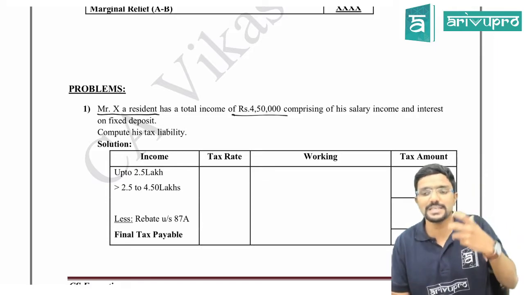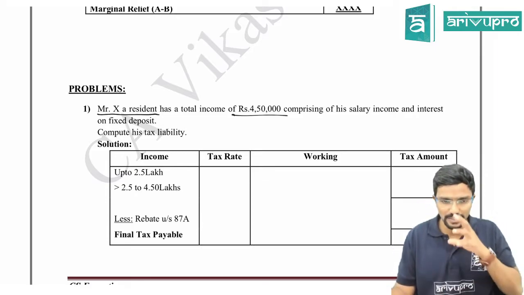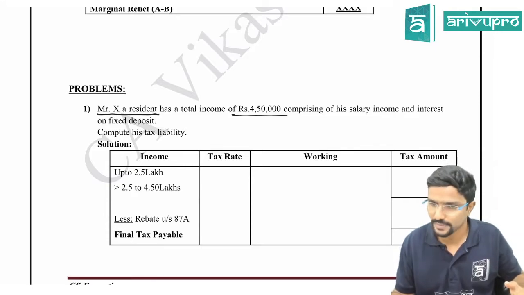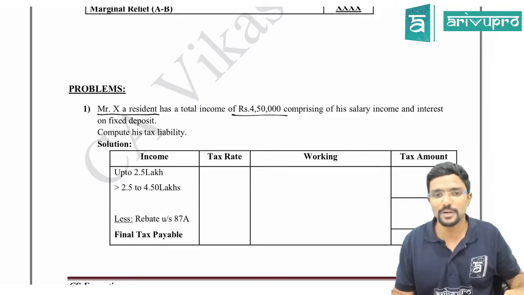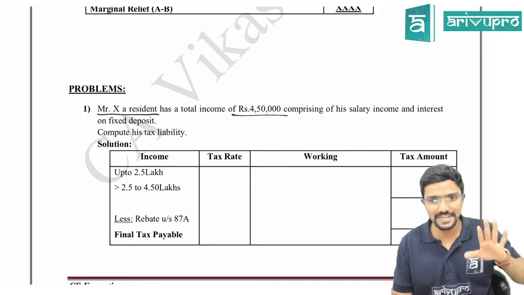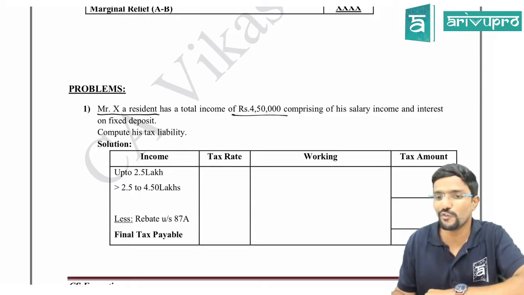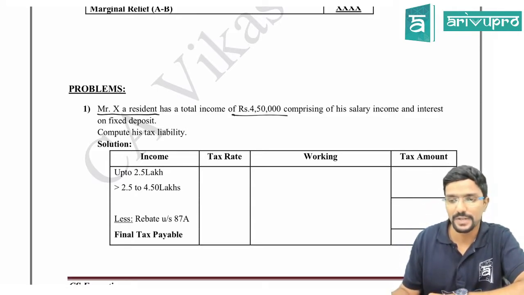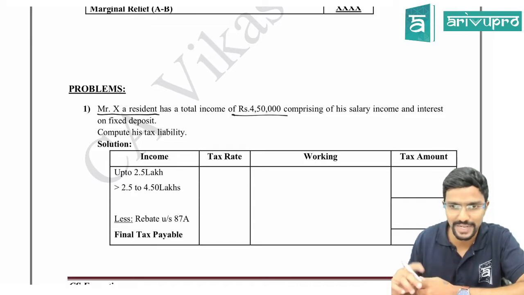Now, just by seeing this, what you can recognize here is, sir, rebate is applicable in this case. Agree? Rebate is applicable because Mr. X is an individual and is a resident and his income is up to 5 lakh. So in this case, rebate is applicable. Agree? And his total income includes some salary income and interest on FD, it seems. That will not make any difference.